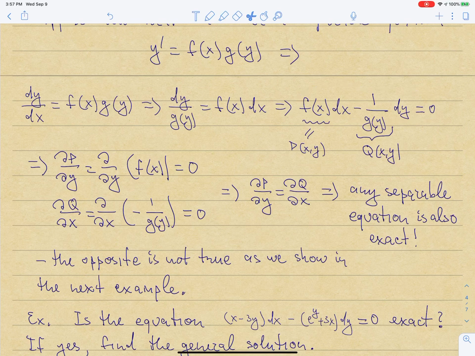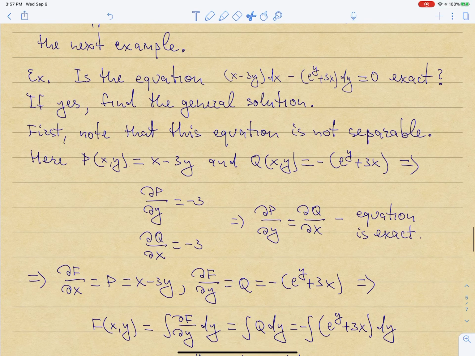And I compare it to my exact equation. So if I interpret this as an exact equation, I can think of f of x as P of x, y. I can think of minus 1 over g of y as Q of x, y. And if I take dP/dy and dQ/dx, I will see that I get zeros for both of those. So that means that for any separable equation, dP/dy is equal to dQ/dx. So any separable equation is also an exact equation automatically, right? Because dP/dy is equal to dQ/dx. The reverse of this is not going to be true, as we will see in the example that I'm going to do now.